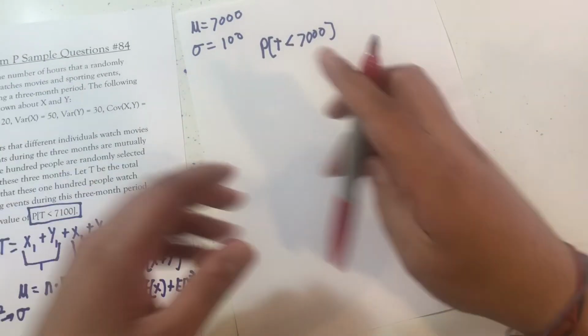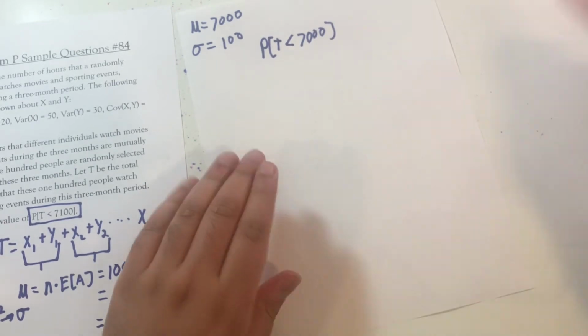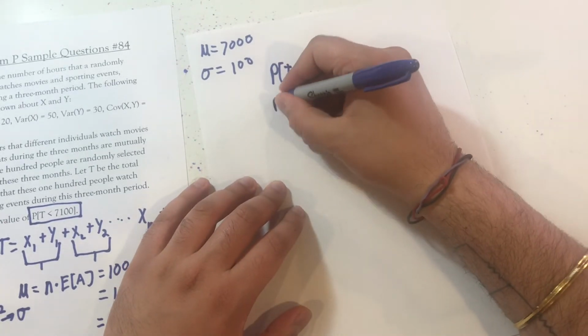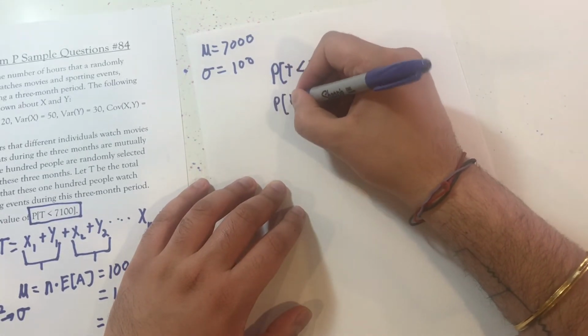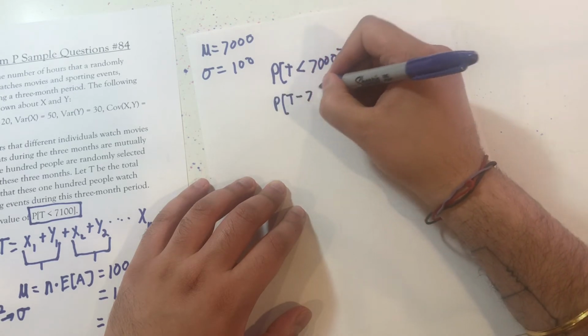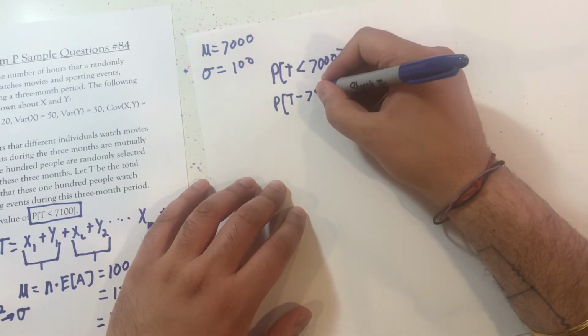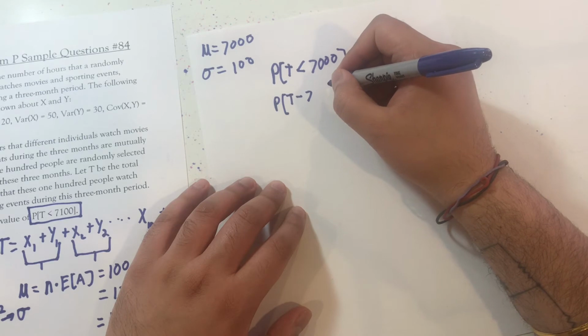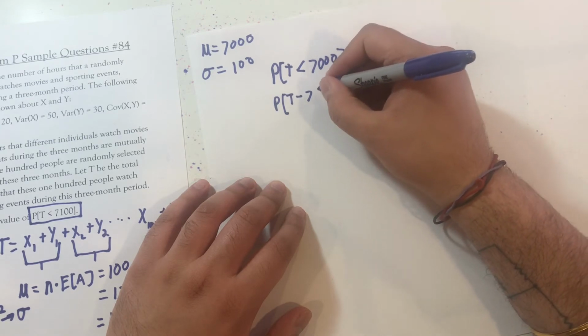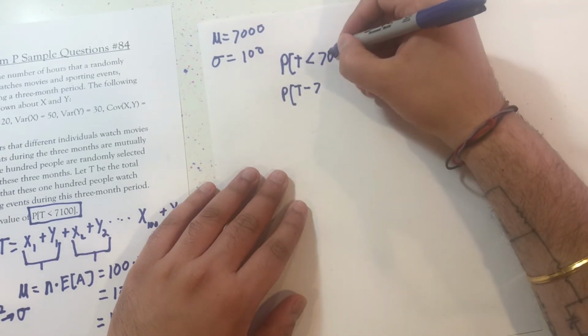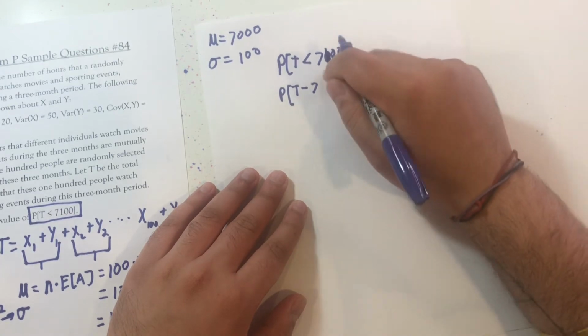So this is going to be 7,000 minus... probability of T minus 7,000... Oh, this is actually 7,100. That's important.